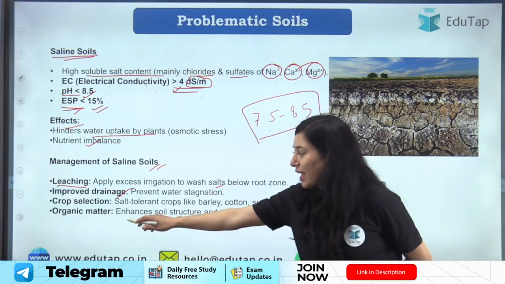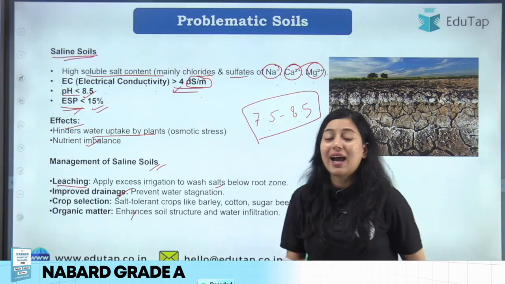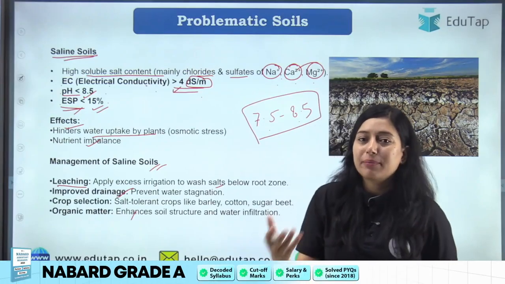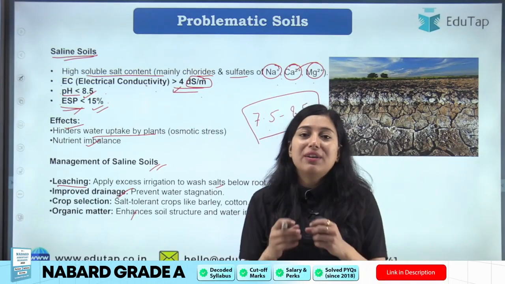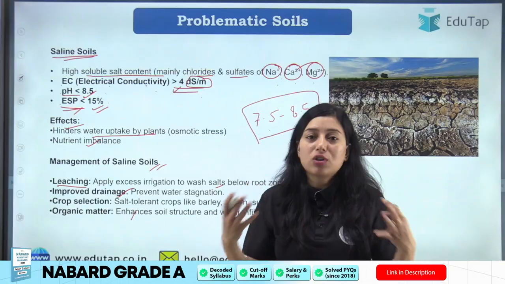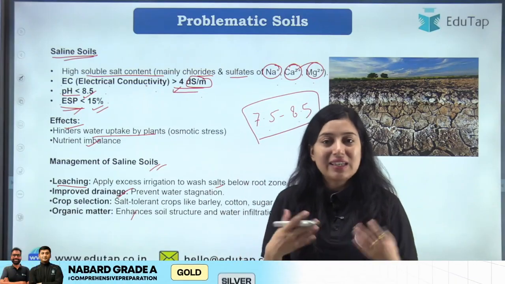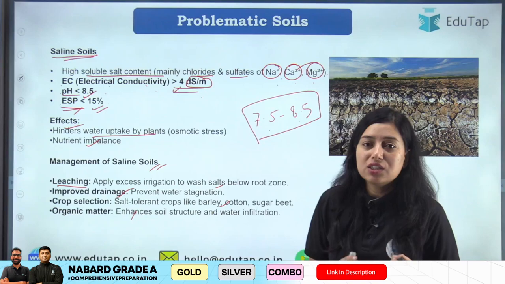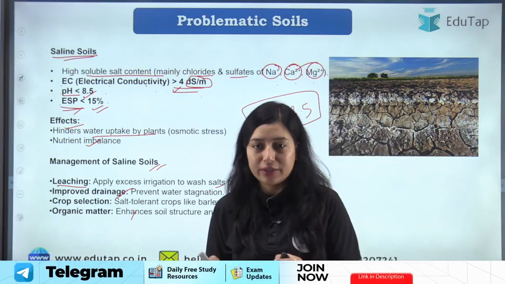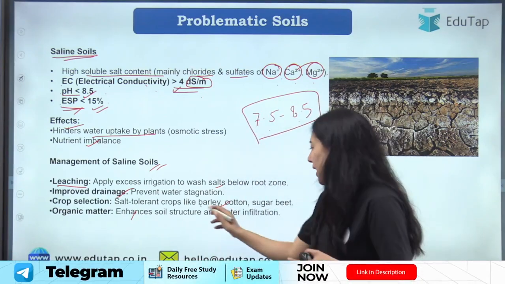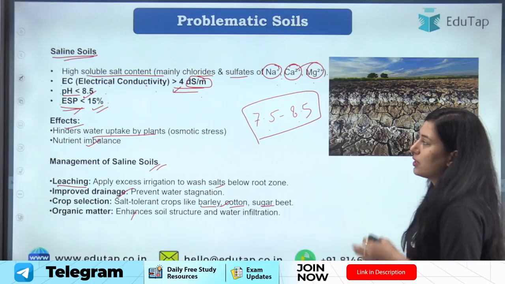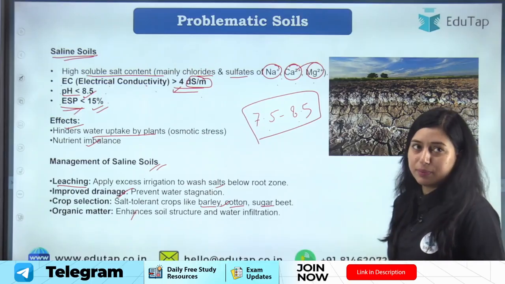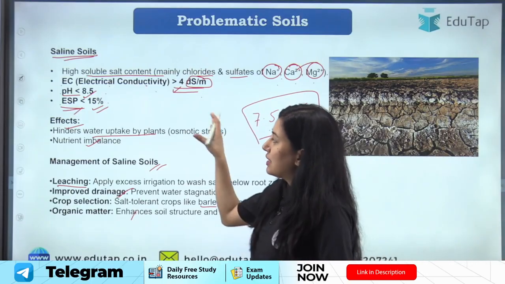Again, we can add organic manure for that. If more organic matter is added to the soil, it will decompose and increase porosity, hence it will increase drainage in the soil, right? Then we can grow crops which are salt tolerant. Salt tolerant crops like barley, cotton and sugar beet can be grown in such conditions for management purposes, right? So this is about your saline soil.